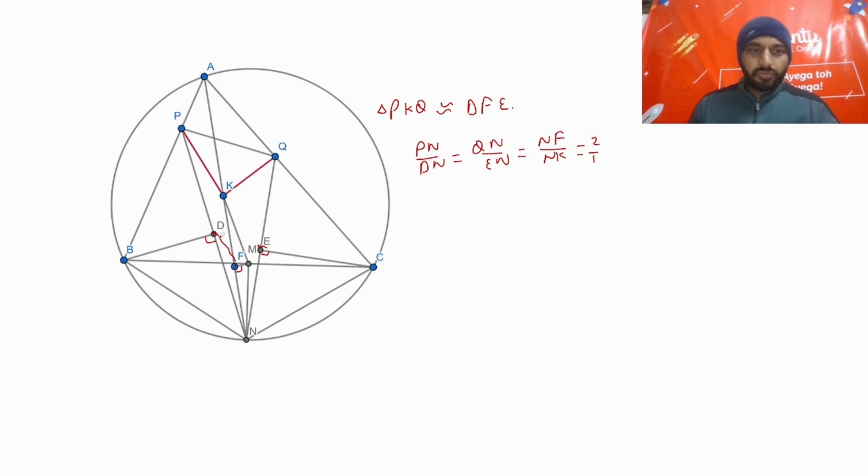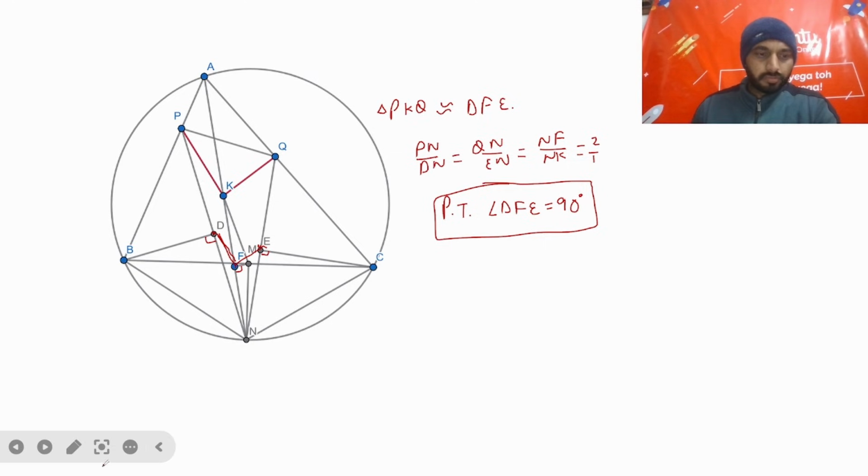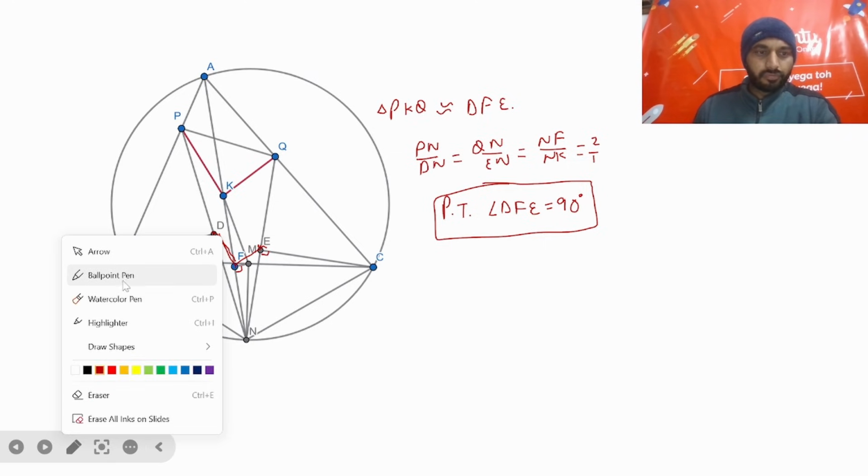So we want to prove this angle. We want to prove that angle DFE is 90 degree. Okay, so this is what we want to prove in this diagram.